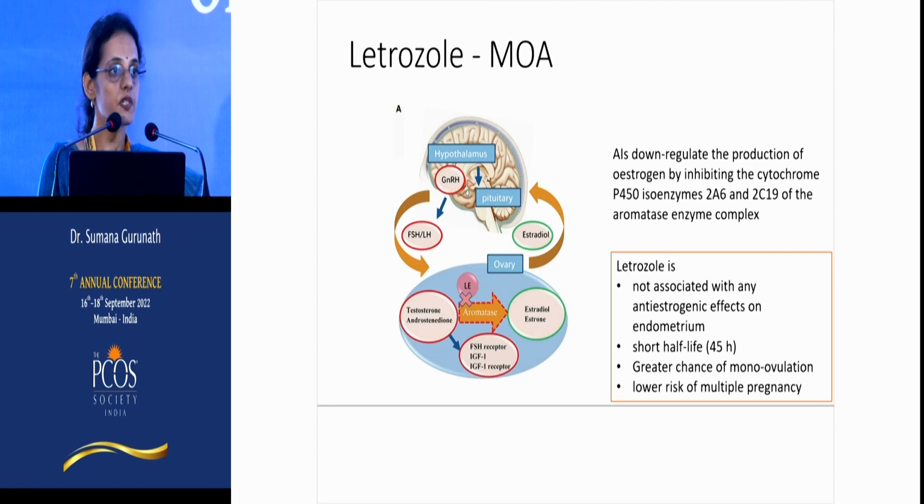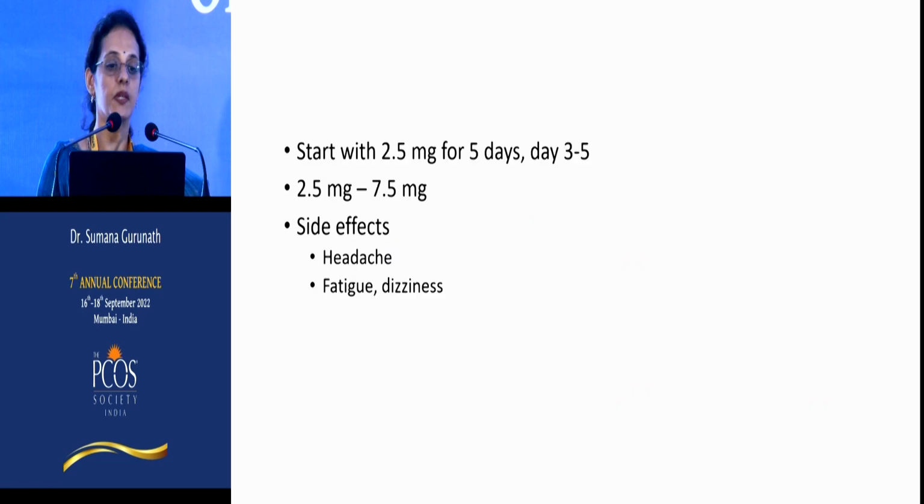So the differences between clomiphene and letrozole is that letrozole is not associated with anti-estrogenic effects on the endometrium. It has a shorter half-life compared to clomiphene. The clomiphene is around 2 weeks, where this is just 45 hours. There is a greater chance of monoovulation here because the feedback mechanisms are intact. So once there is emergence of a dominant follicle, the remaining follicles don't get recruited, and hence there is a lower risk of multiple pregnancy.